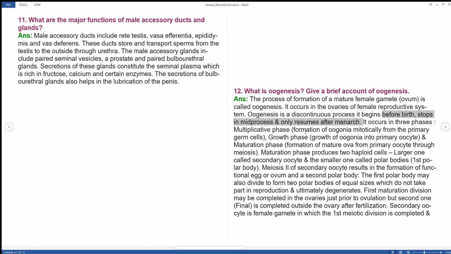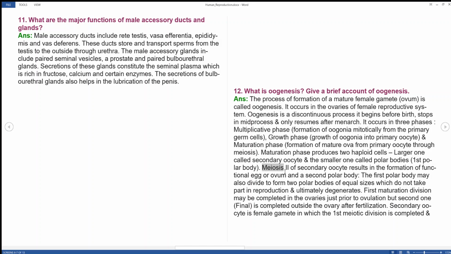It occurs in 3 phases. Multiplicative phase: formation of oogonia mitotically from the primary germ cell. Growth phase: growth of oogonia into primary oocyte. Maturation phase: formation of mature ova from primary oocyte through meiosis. The maturation phase produces 2 haploid cells. The larger one is called the secondary oocyte. The smaller one is called the polar body.